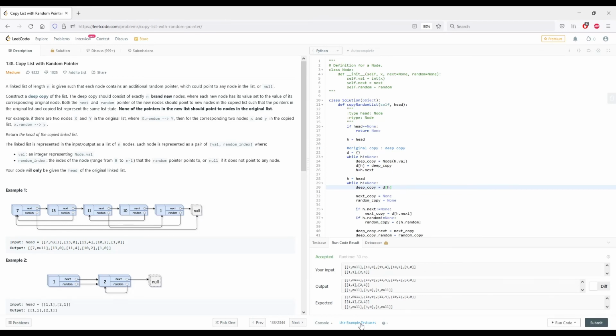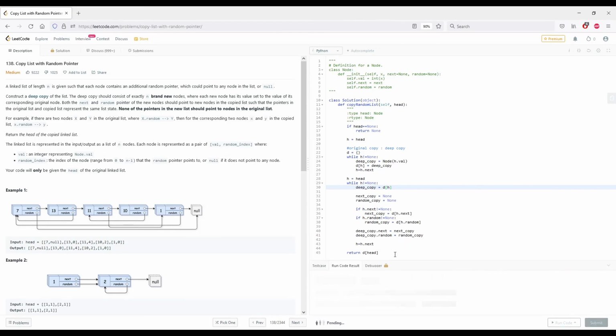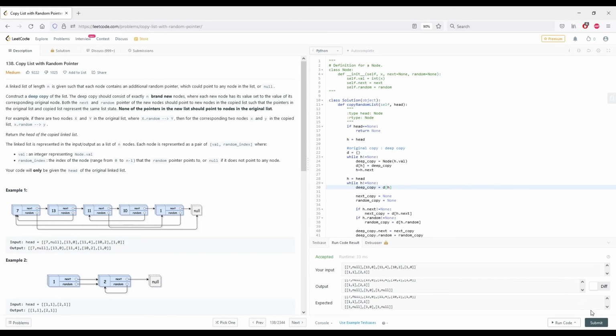Okay, great. Let me try the rest of the test cases here. Now I'll try submitting.